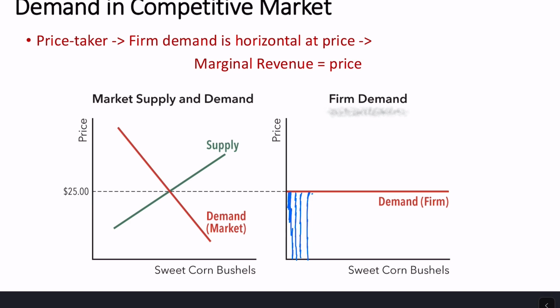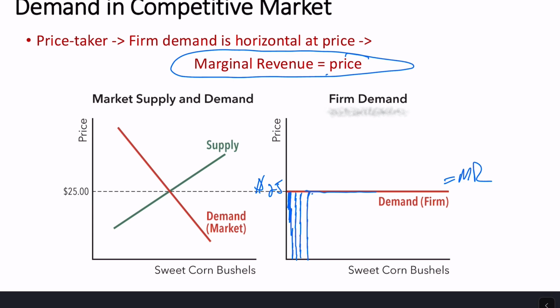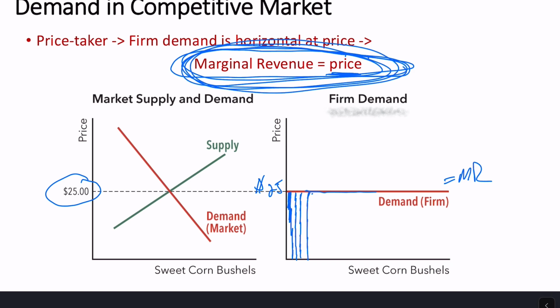And so what we can see here is that because we have a horizontal line, that market price of $25 is going to be equal to our marginal revenue, the change in revenue from selling one more bushel of corn. This is specific to perfectly competitive industries and firms: the marginal revenue simplifies down to be the market price. So in our case, the marginal revenue will be $25 per bushel. The firm is going to use this as one side of the equation to decide how many bushels to sell.